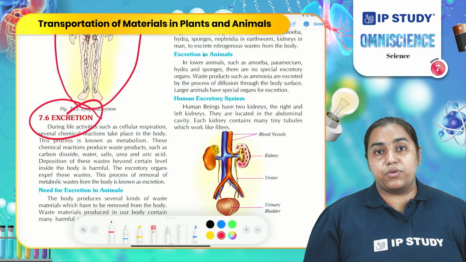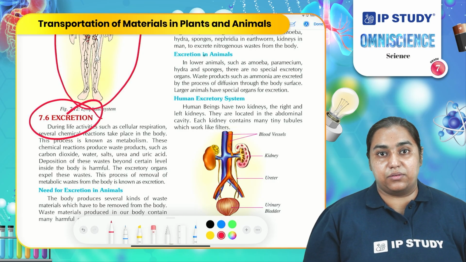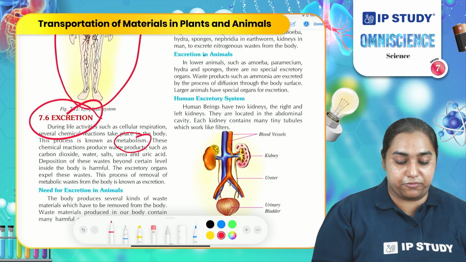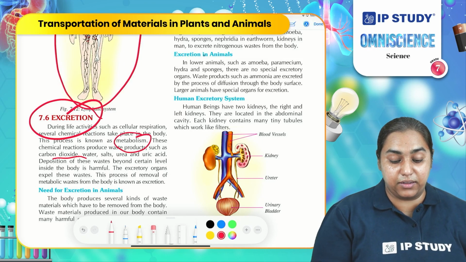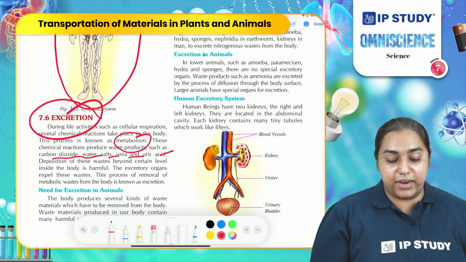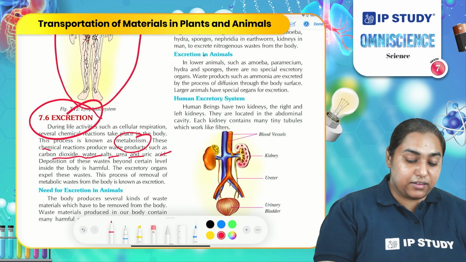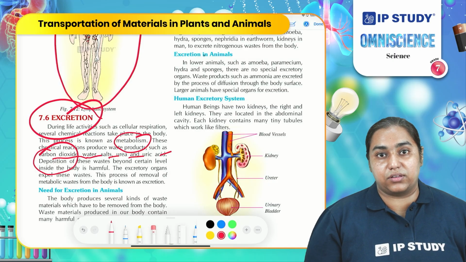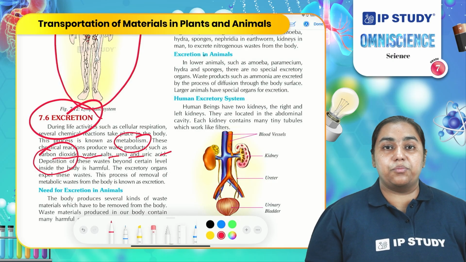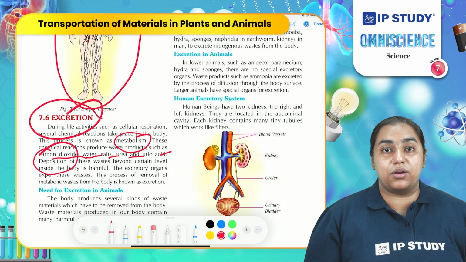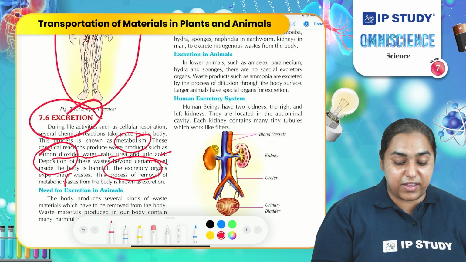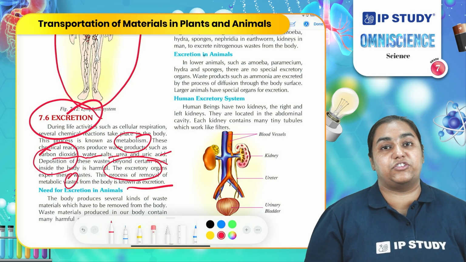Our body undergoes various mechanisms, and in each mechanism some waste products are produced, such as carbon dioxide in breathing, water, salt, urea and uric acid. If these waste materials get deposited in our body, they can become poisonous for us. They can be toxic. So it is important for us to remove them on a regular basis. The phenomenon of the removal of these wastes from the body is known as excretion.